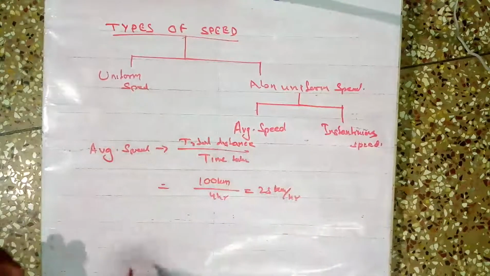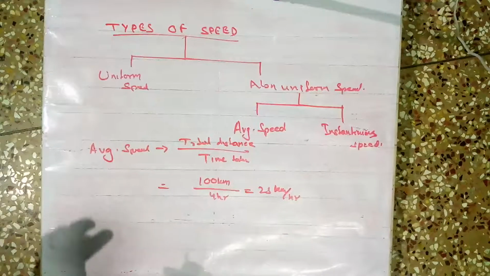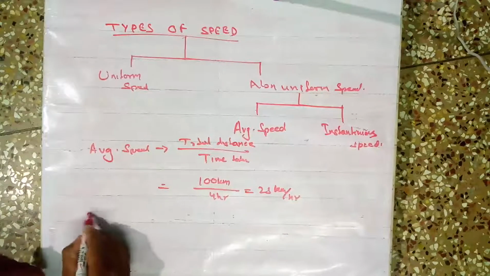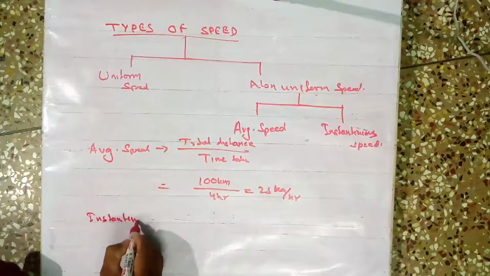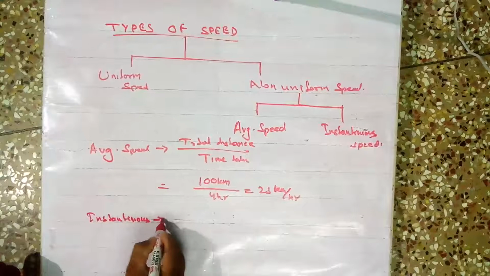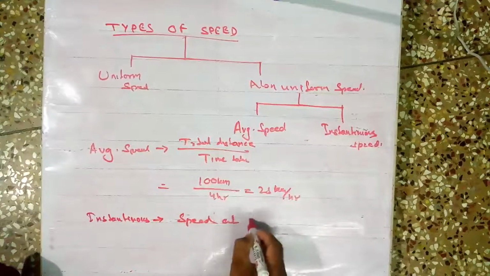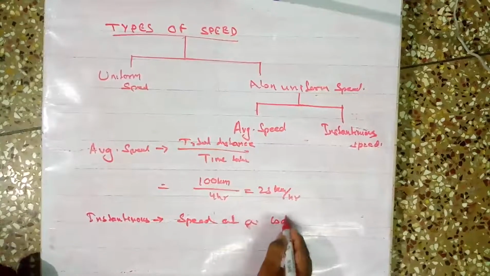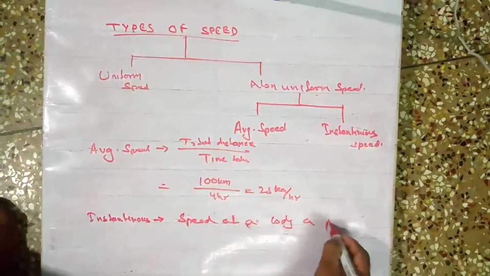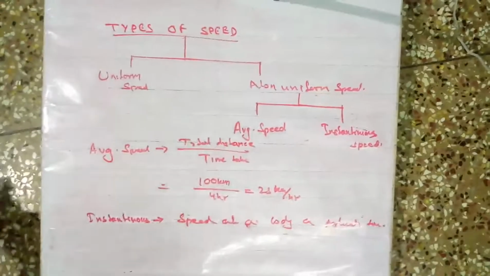Then what is instantaneous? Instantaneous is at a particular instant, a particular short period of time. Instantaneous speed is the speed of a body at a particular time. Suppose at 10:15, what is the speed?